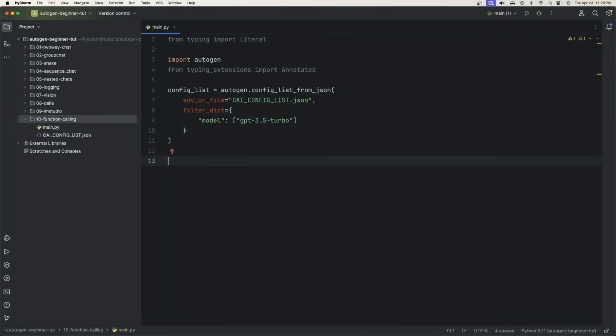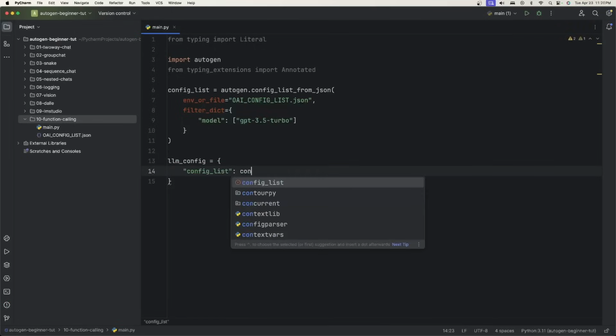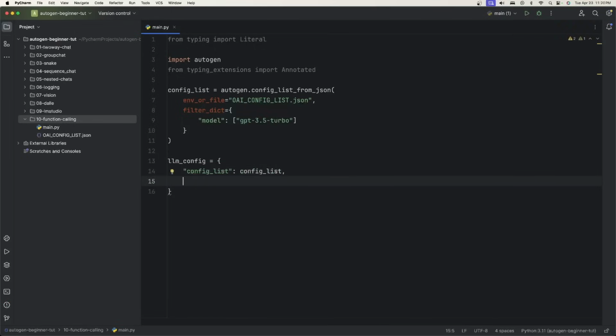Now that we have that, the next thing is to create the LLM config. So say llm_config equals, we have the property config_list. I'm just going to give it the config list. And then I set the timeout to 120, or 2 minutes. All right, we also only have 2 agents to create, a currency bot and then the user proxy. So let's go ahead and create the currency bot first.